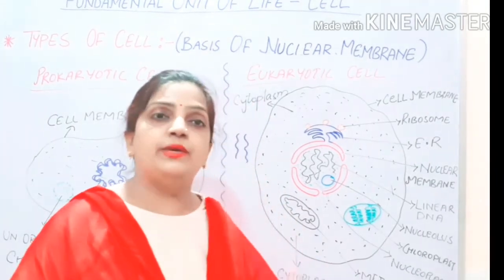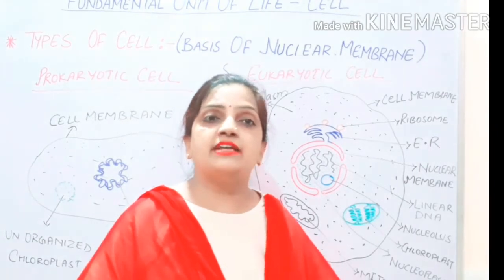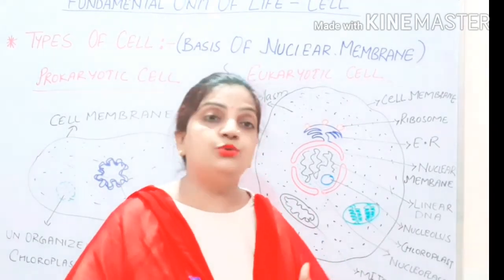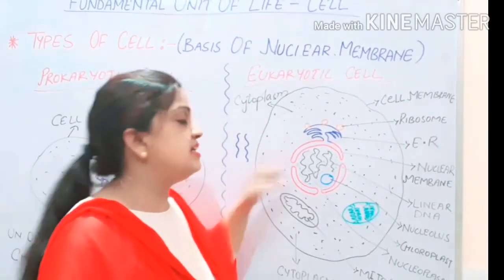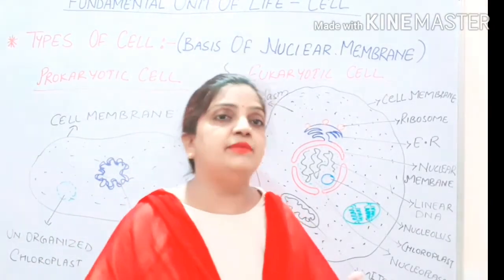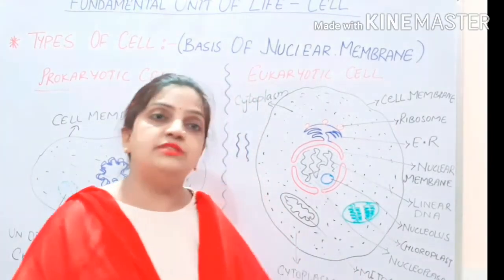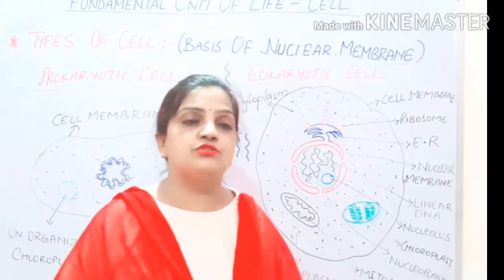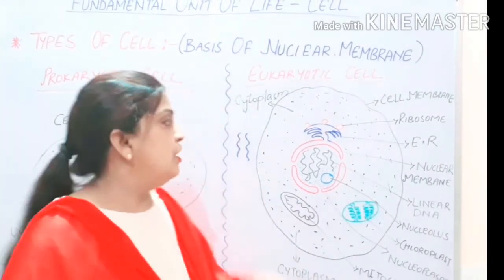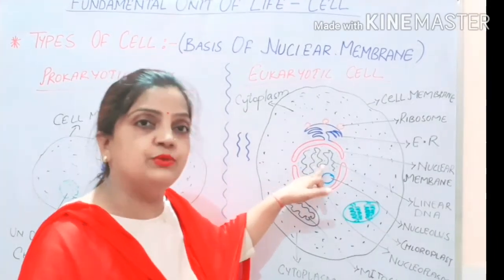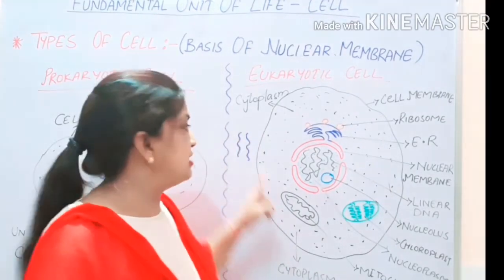All the characters which a living organism possesses, all the characters which the living organism carries from their parent to their next generation, are present inside this DNA. So this DNA is also called hereditary material, which is transferred from one generation to another generation. And through this DNA only, the characters are transferred from the parent to their children, to their offsprings. So this DNA is present inside the nucleus and the shape of DNA is linear. It is a straight, string-like structure.